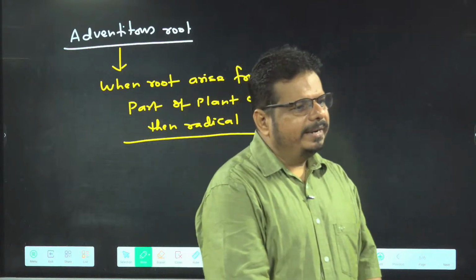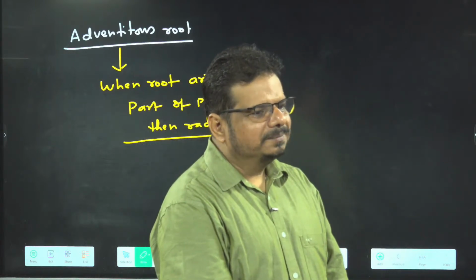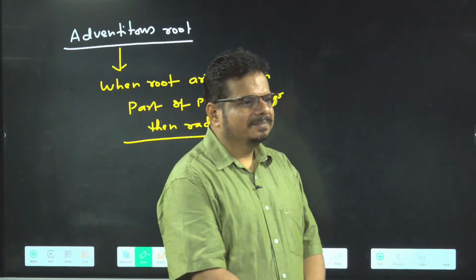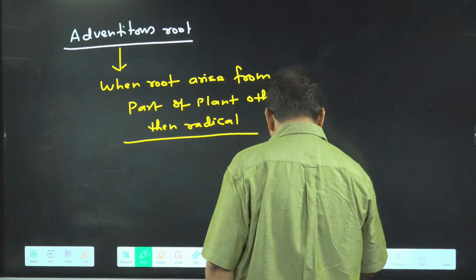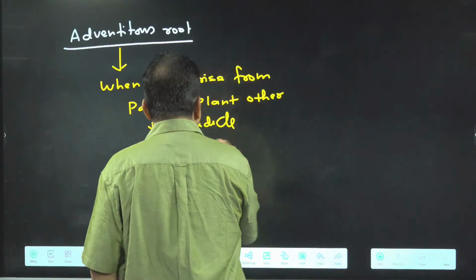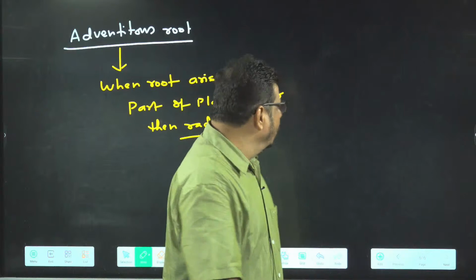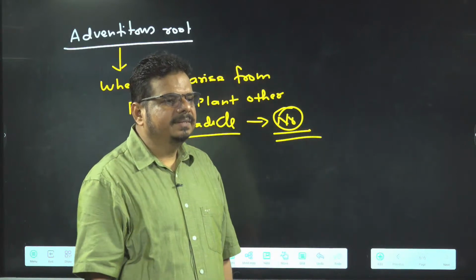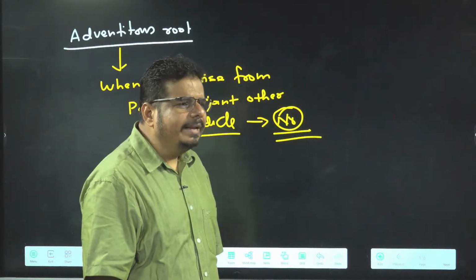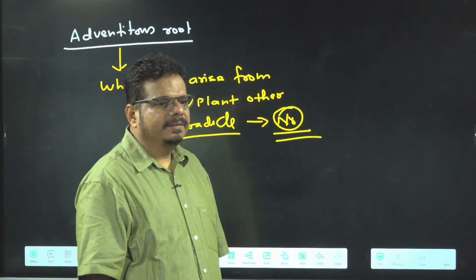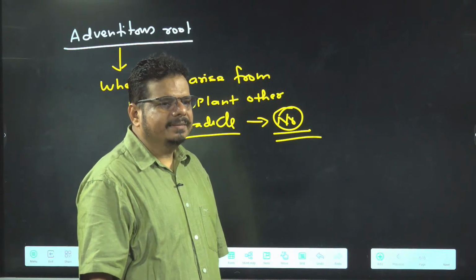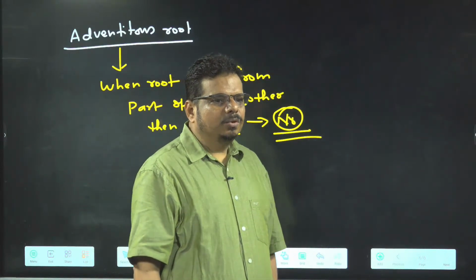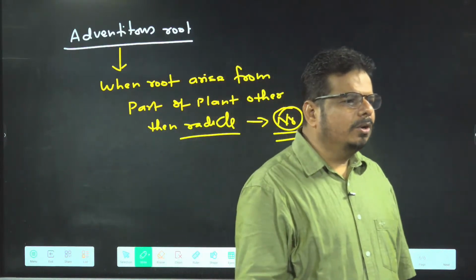Does fibrous root arise from radical? Yes or no? No. It does not arise from radical. Then from where does it arise? Base of the stem.